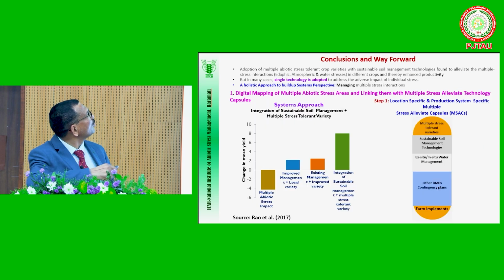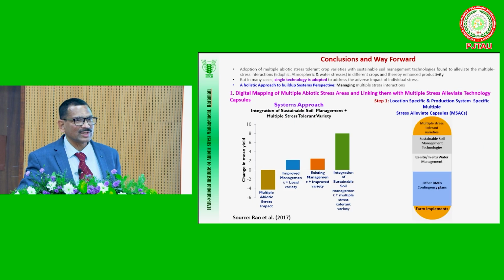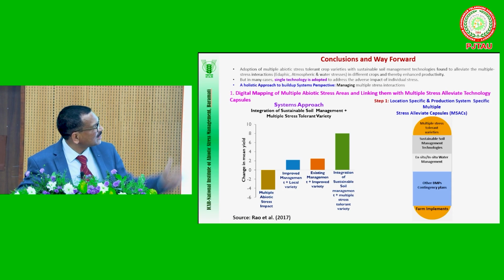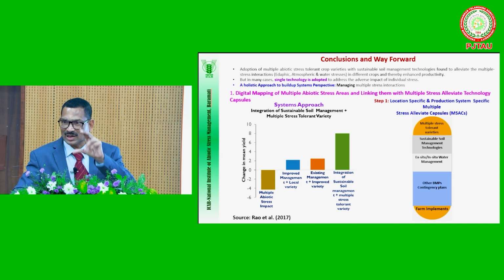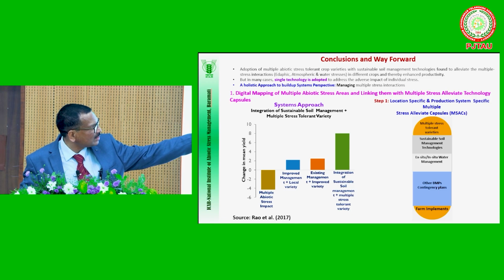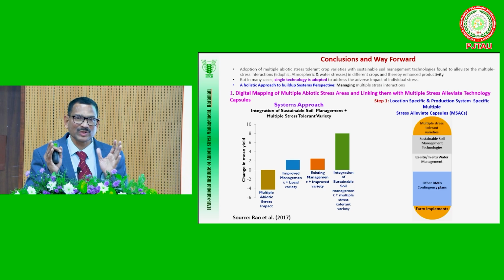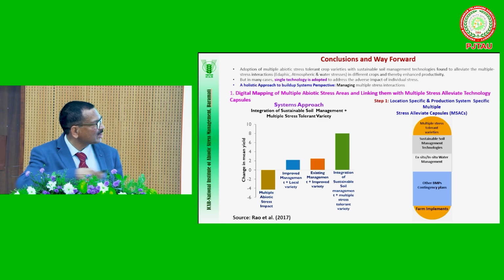Here, for example, in future, all of us know technologies are there, combinations are also there. But how to popularize them among the farmers, that is very, very important. What we are suggesting in our institute is that we should develop multiple stress alleviating technology capsules, that is, a group of technologies in the form of a capsule. That is, starting from multiple stress tolerant varieties, sustainable soil management practices, soil and water conservation practices, even farm machinery and contingency plans. If we put together, depending on a particular district or block, based on the multiple stresses that are faced, then if we popularize, we can manage this.